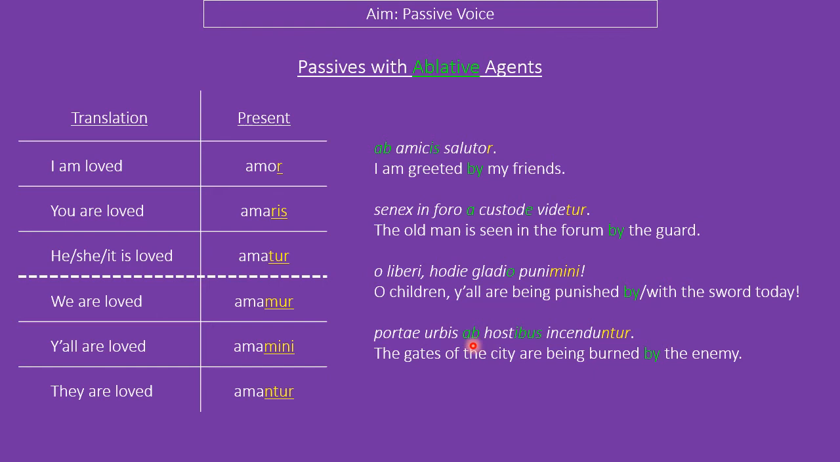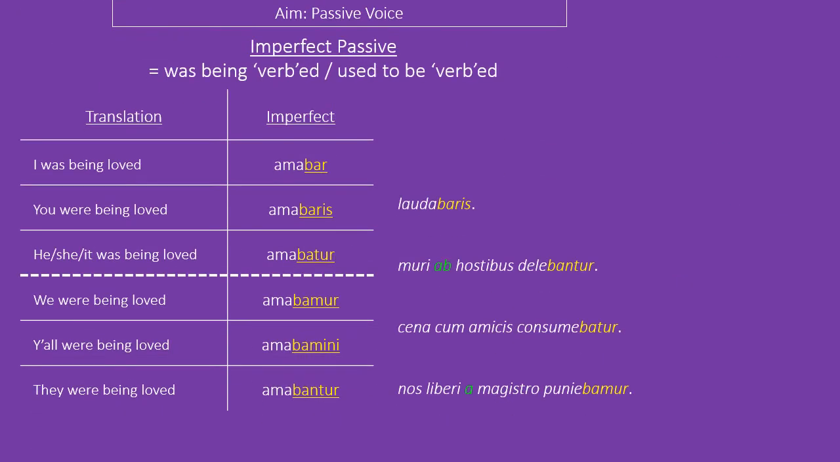Small note, you may have noticed that there's an ab there, despite the fact that h would normally count as a consonant. In Latin, it does not, it's a vowel. Don't worry about it. Okay, well that's our present passive. What about the other tenses?